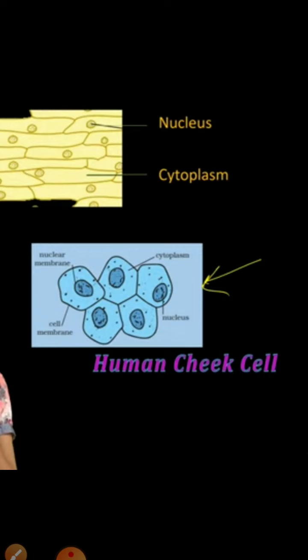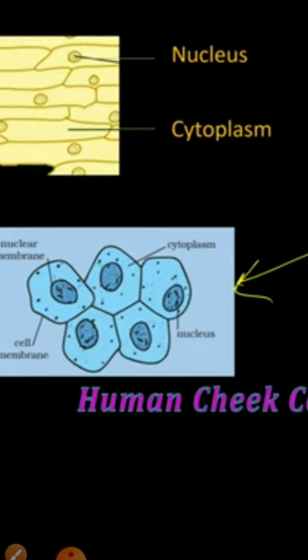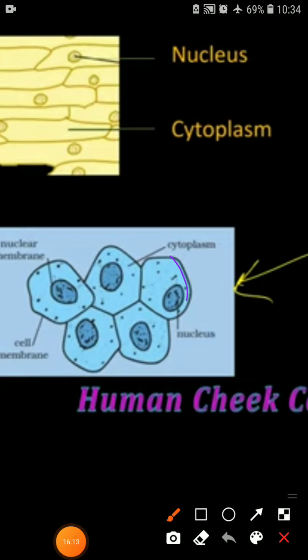We observe that the cheek cell also contains a cell membrane, as you are able to see when you put down that cell material which you took out with the help of the matchstick. So there would be cell membrane, cytoplasm and nucleus.